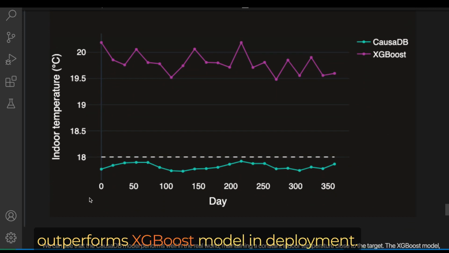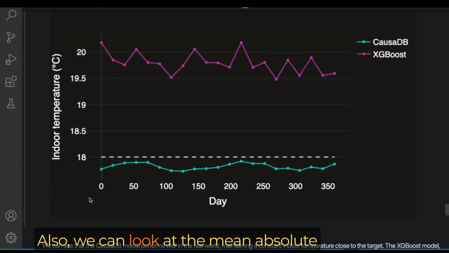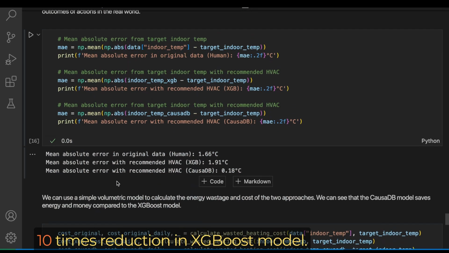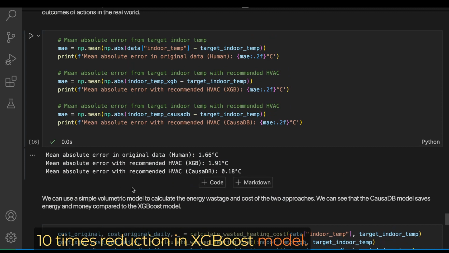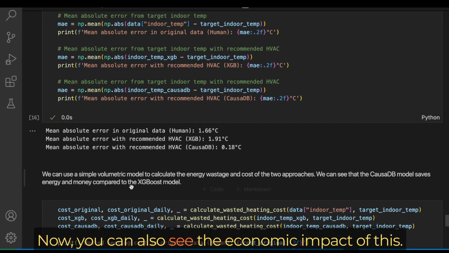You can see that the causaDB model massively outperforms the XGBoost model in deployment. Also, we can look at the mean absolute error under causaDB, and it's about a 10 times reduction on the XGBoost model. It's also significantly better than the original human operator.